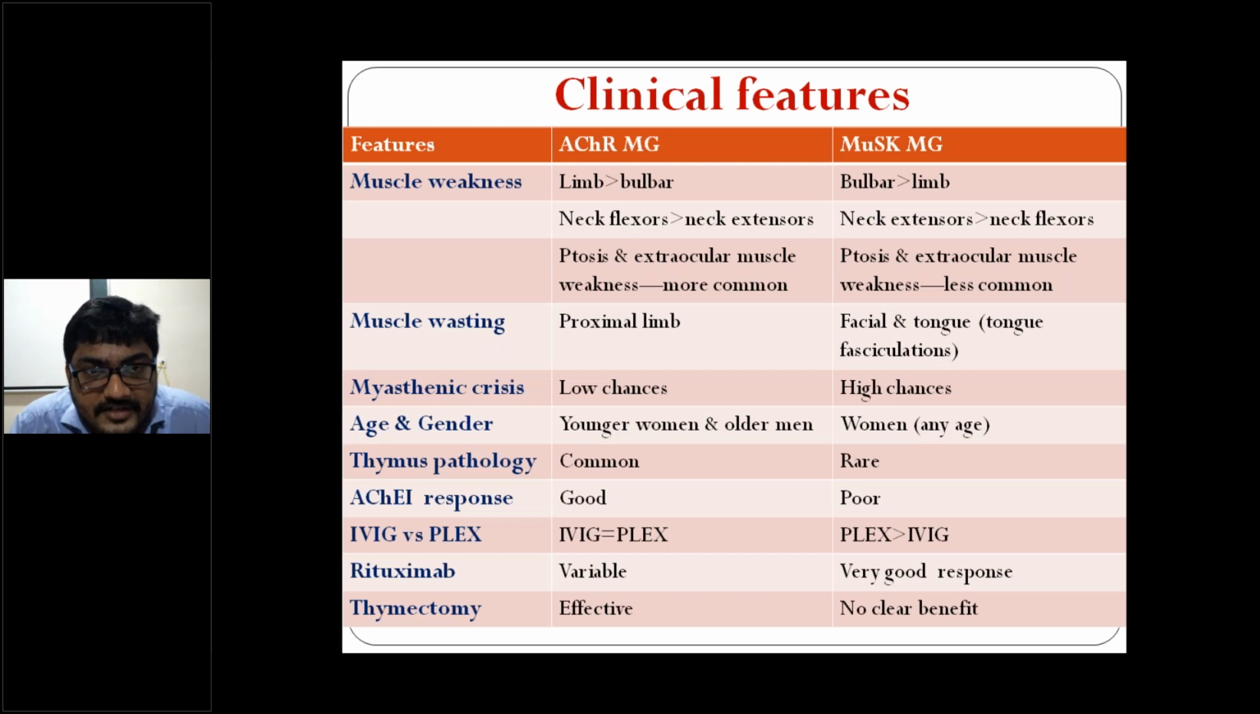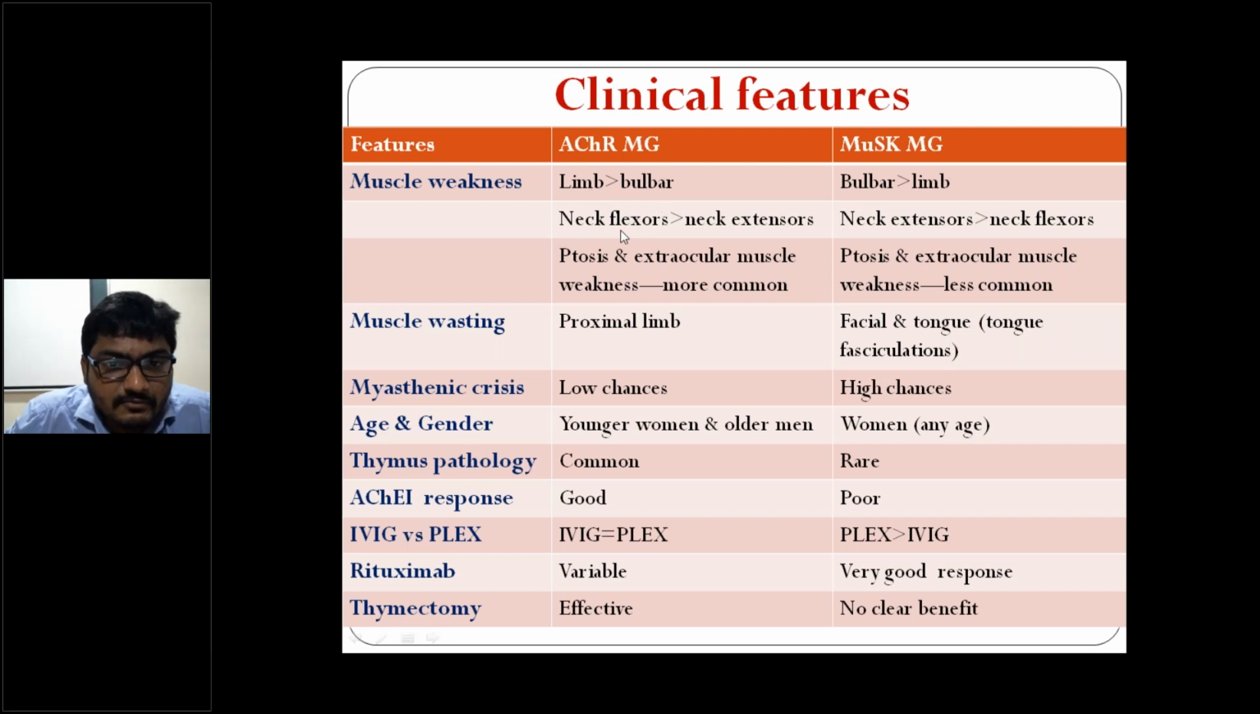So now what are the differences between acetylcholine receptor antibody positive myasthenia gravis and MuSK antibody positive myasthenia gravis? See, in acetylcholine receptor antibody positive myasthenia gravis, limb muscle weakness is more common than bulbar weakness, right? Proximal muscle weakness is more common than distal muscle weakness in the limbs in myasthenia gravis. So with acetylcholine receptor antibodies, limb muscle weakness is greater than bulbar muscle weakness.